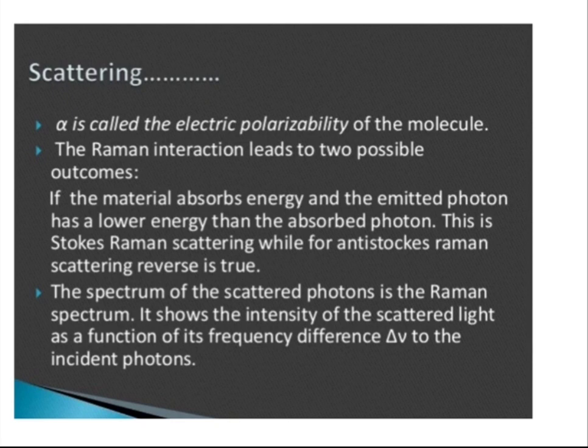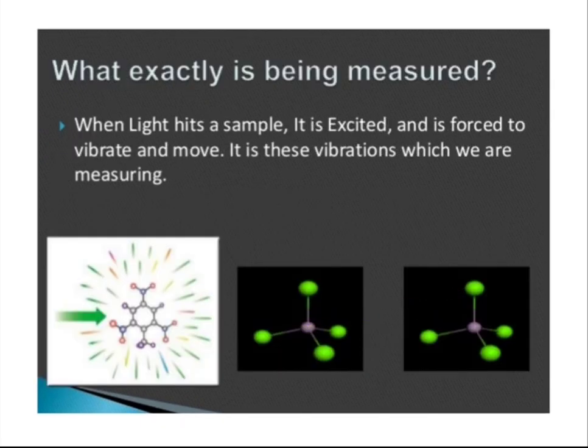So alpha is the electric polarizability of the molecule, and the Raman interaction leads to two kinds of possible outcomes. If the material absorbs energy and the emitted photon has a lower energy than the absorbed photon, this is Stokes-Raman scattering, while anti-Stokes-Raman scattering is the reverse. The spectrum of the scattered photons is the Raman spectrum. It shows the intensity of the scattered light as a function of its frequency difference, delta nu, to the incident photons.